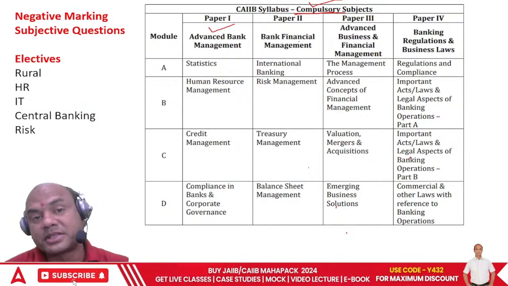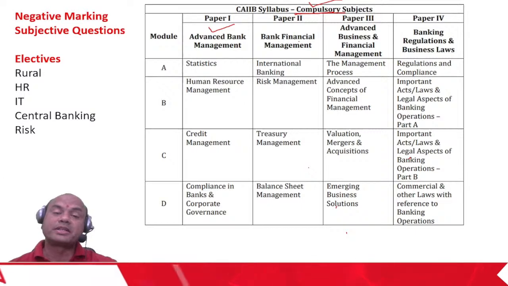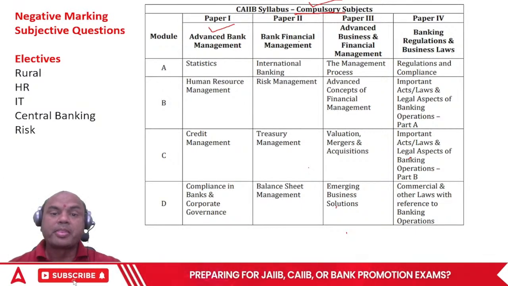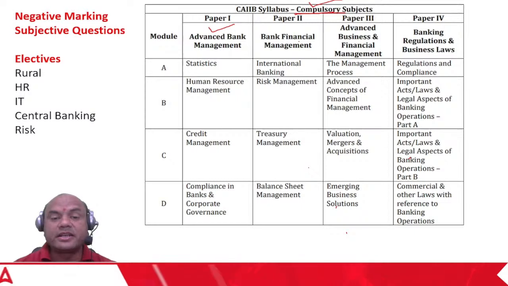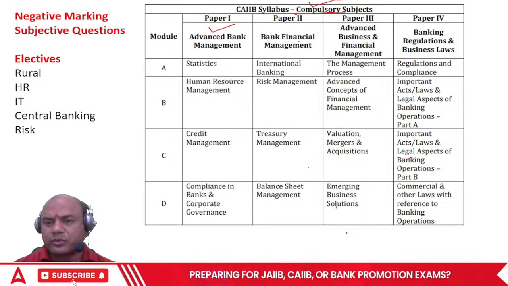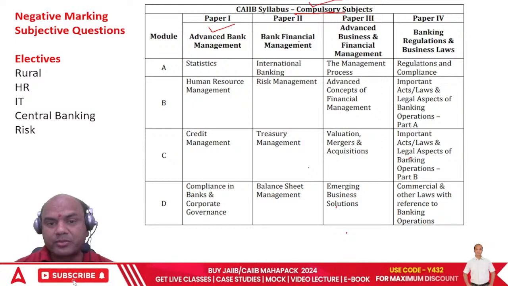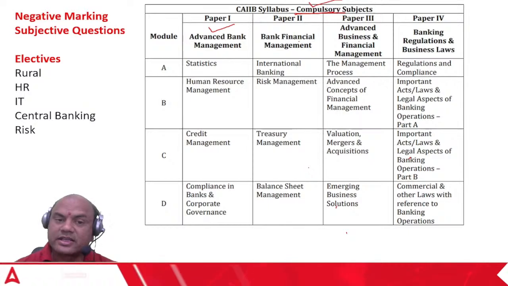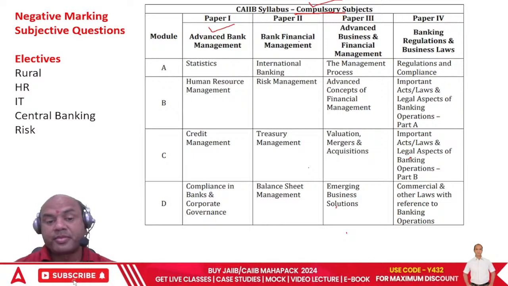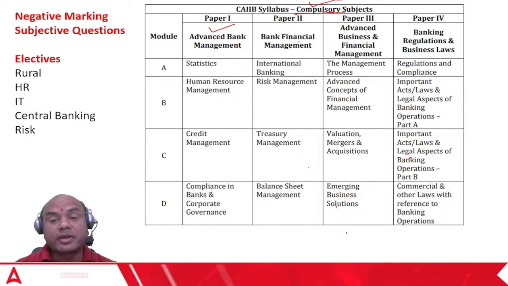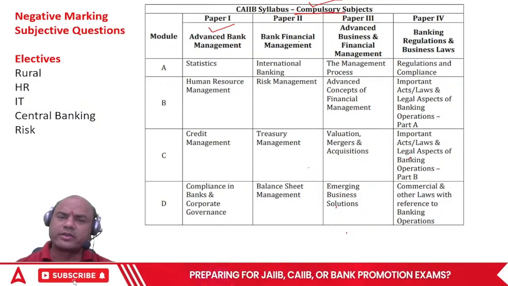So compulsory subjects. Now what do we have in these compulsory subjects? That also we'll see, okay? See here, in all these 4, you have 4 modules, A, B, C and D. In ABM, I won't go into details now. You can read it over here because it will take a lot of time. You can pause this video and read it. I'll just go fast. Statistics, HR, credit means this is related to banking, loans, compliance. Okay, this is in ABM. BFM, international banking, all forex, related to forex, everything.